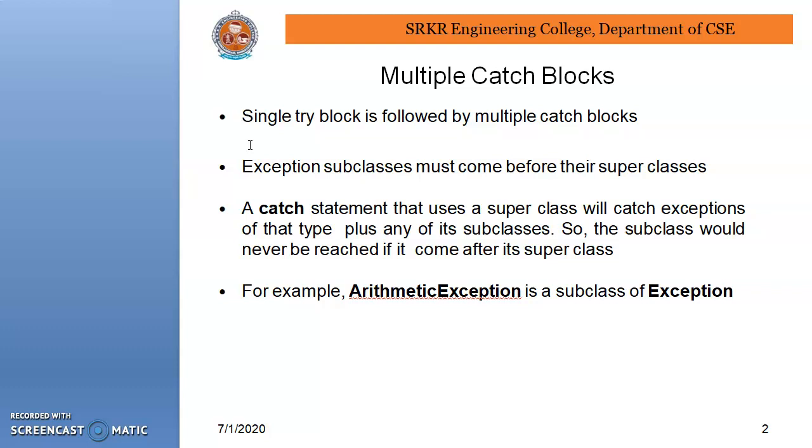Exception subclasses must come before their superclasses. We all know what a catch is. A catch statement that uses a superclass will catch exceptions raised in the try block. For example, ArithmeticException is a subclass of Exception.